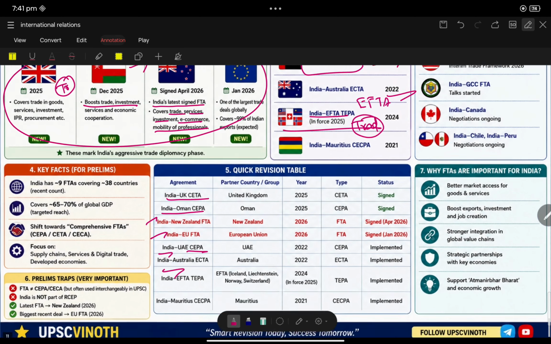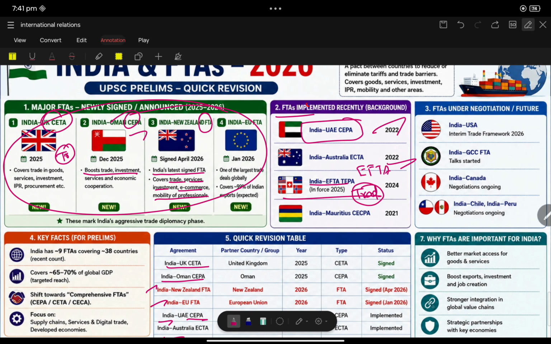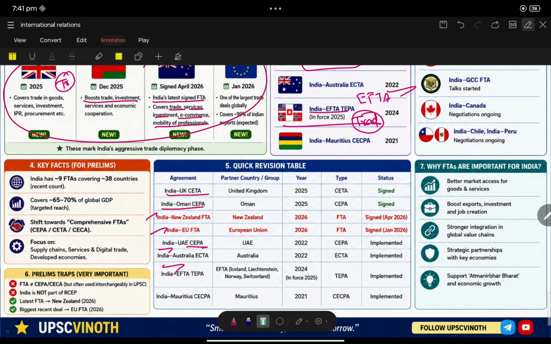FTAs under negotiation are not important for the prelims. Generally, they will ask with how many countries India has signed FTAs. FTA is the basic thing; after the FTAs, all these other agreements evolved. So generally you can say India and UK, India and Oman, India and New Zealand, India and EU, India and UAE, Australia, and Mauritius. All these countries have signed. UPSC can ask questions with respect to these FTAs. Thank you.